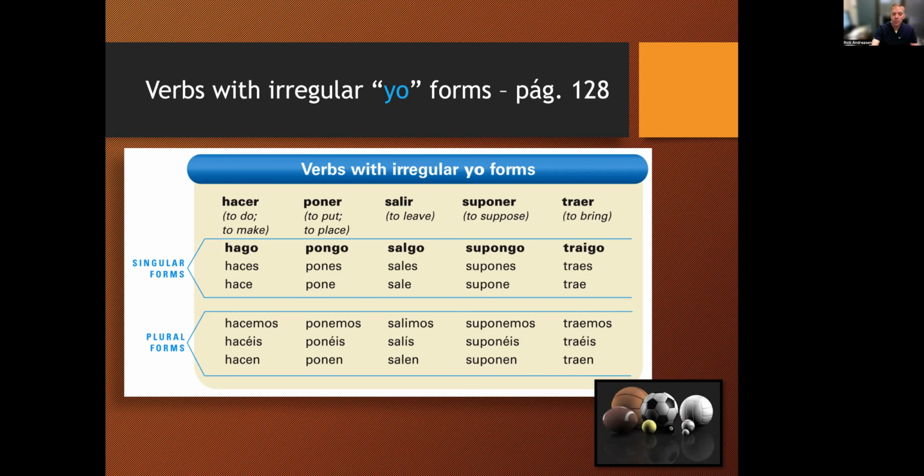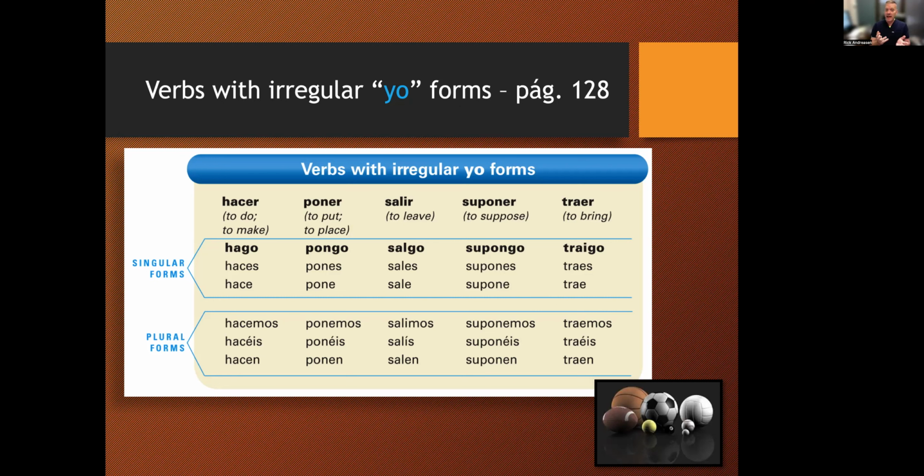Yo supongo. Tú supones. Usted, él, ella supone. Nosotros suponemos. Vosotros suponéis. Ustedes, ellos, ellas suponen.